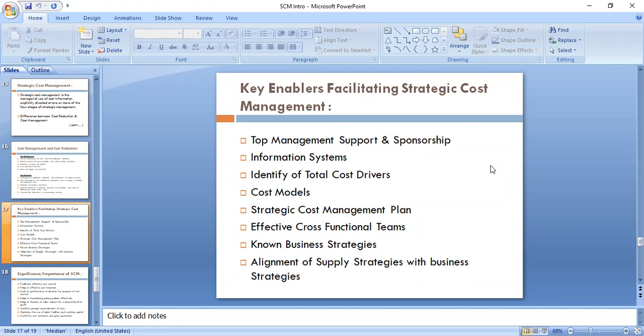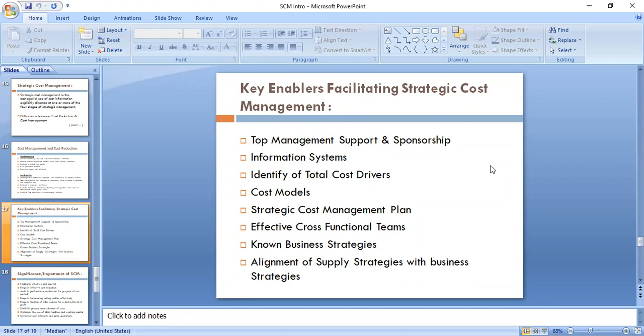Because whenever we are going to formulate some strategies related to cost management which will be helping the various managerial decisions, you need top management support for it.